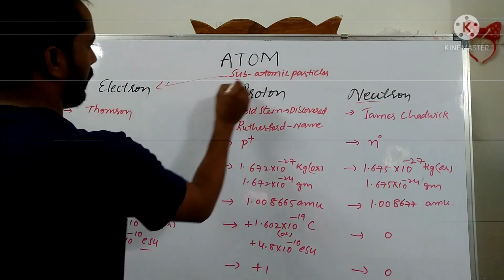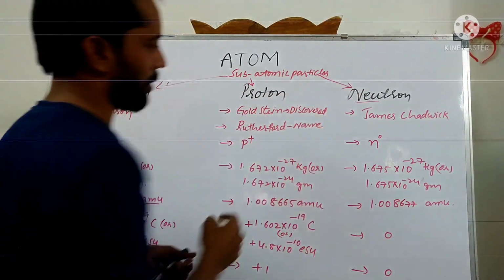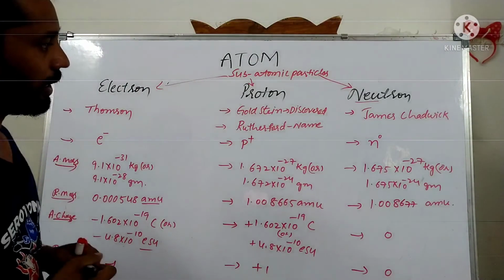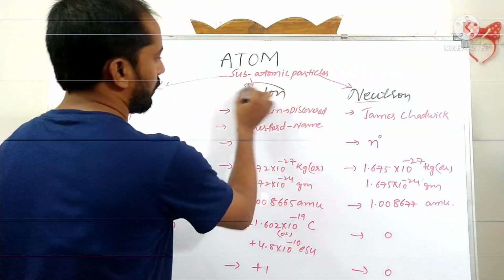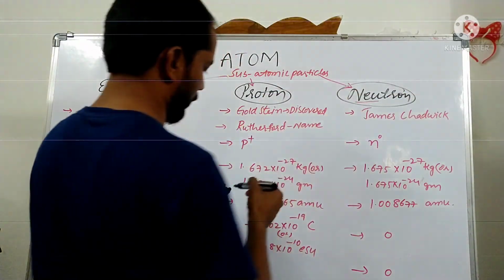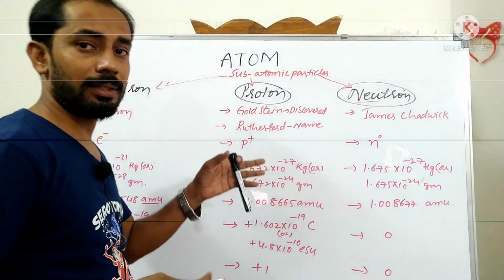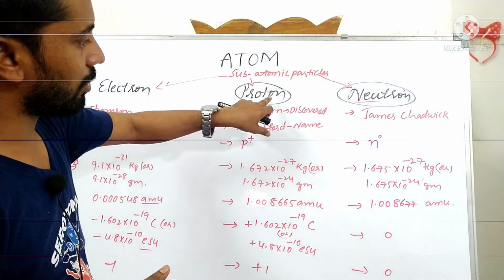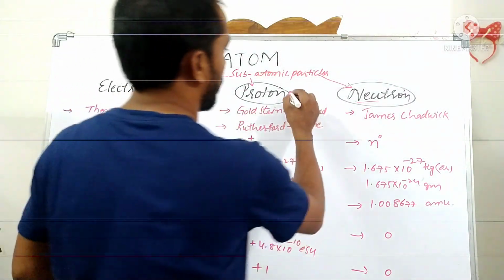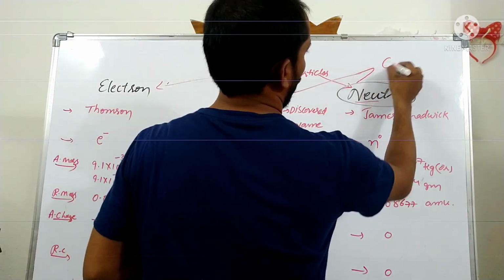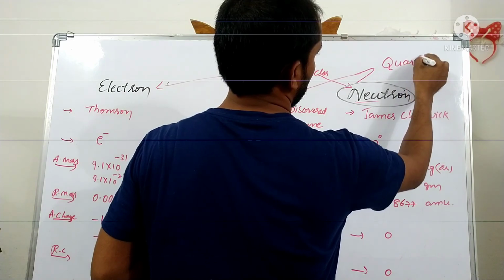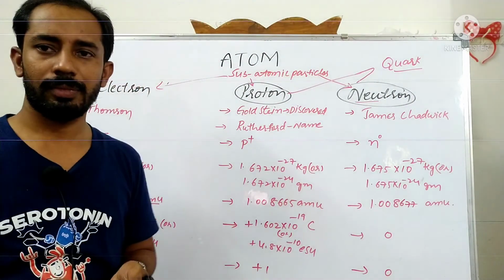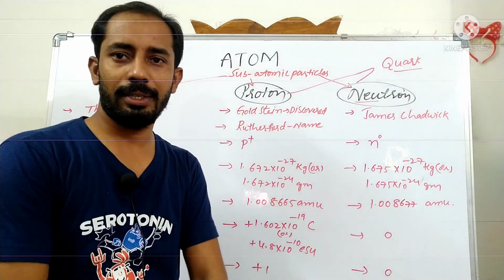Furthermore, the atom is made up of fundamental particles, and again the proton and neutron are made up of particles called quarks. Okay, right. Thank you.